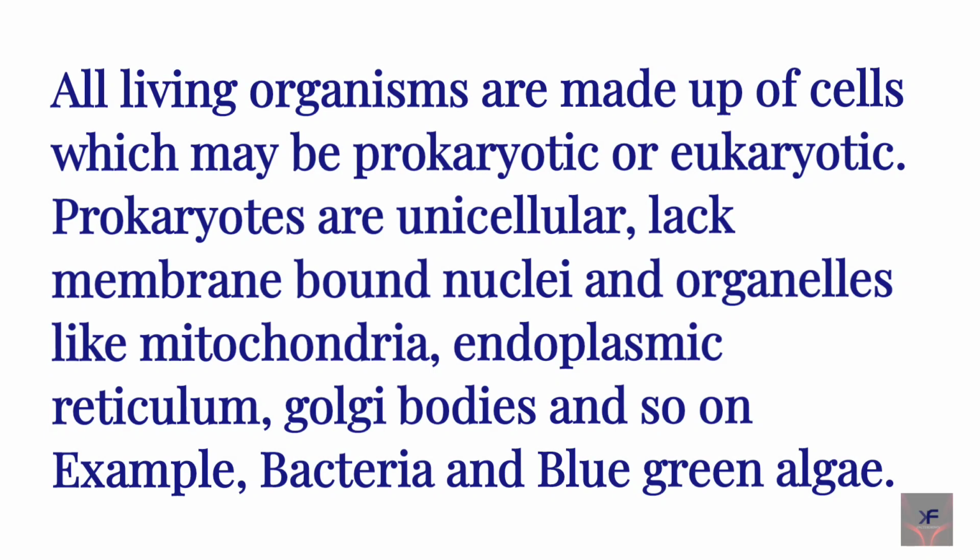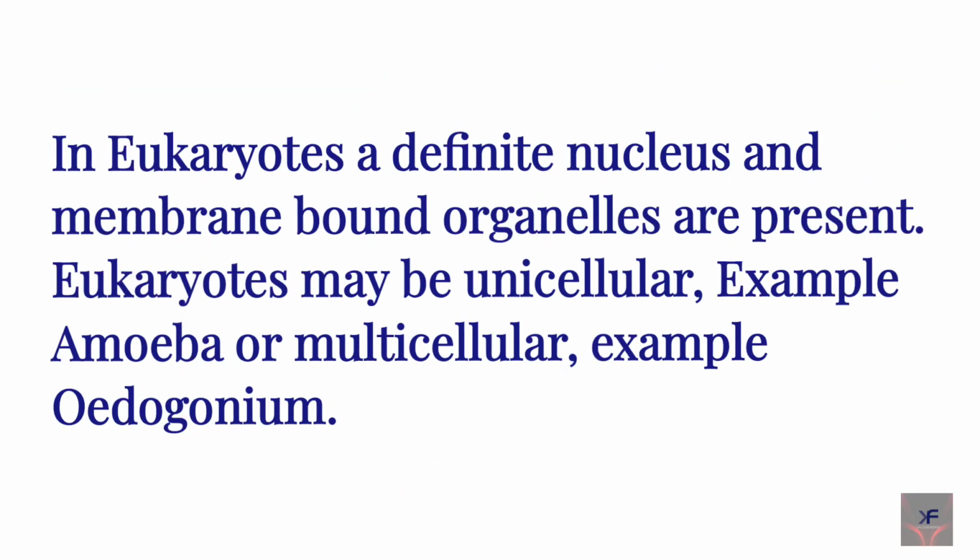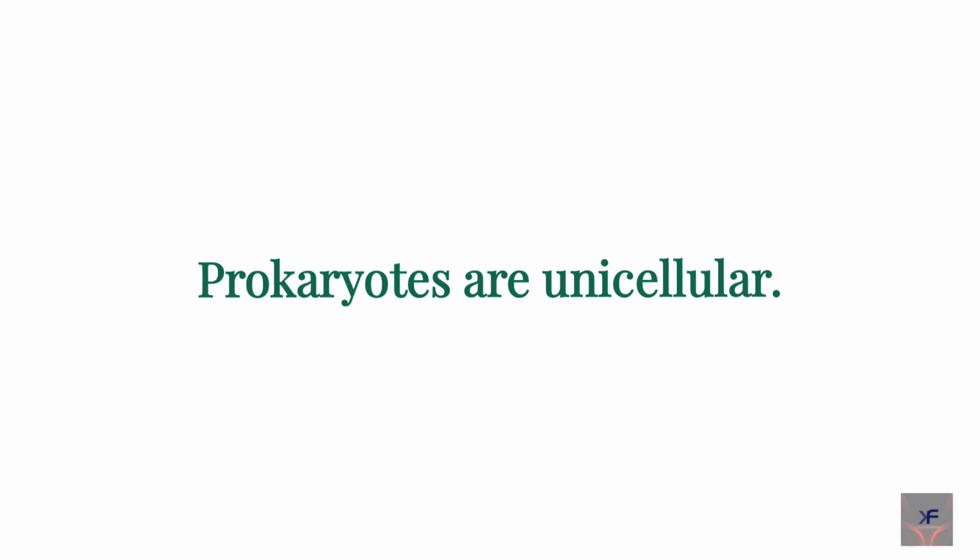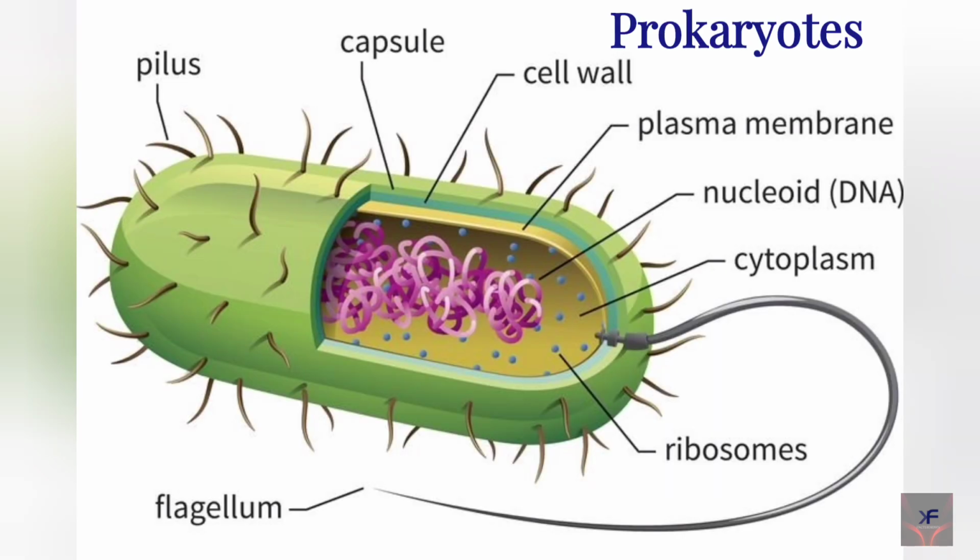Prokaryotes are unicellular, lack membrane-bound nuclei and organelles like mitochondria, endoplasmic reticulum, Golgi bodies and so on. Example: bacteria and blue-green algae. In eukaryotes, a definite nucleus and membrane-bound organelles are present. Eukaryotes may be unicellular, example: amoeba, or multicellular, example: Oedogonium. So, prokaryotes are unicellular. Okay. Now let's move on to the next question.